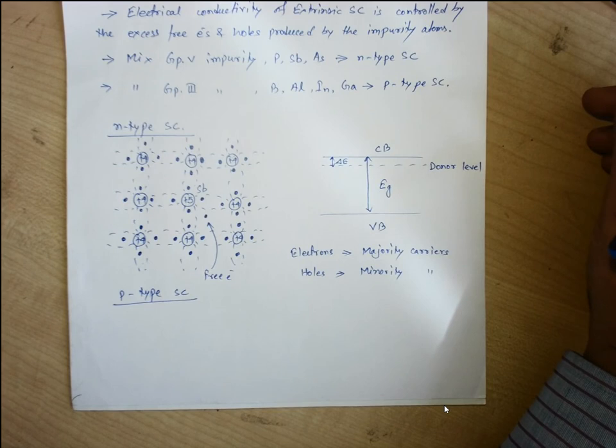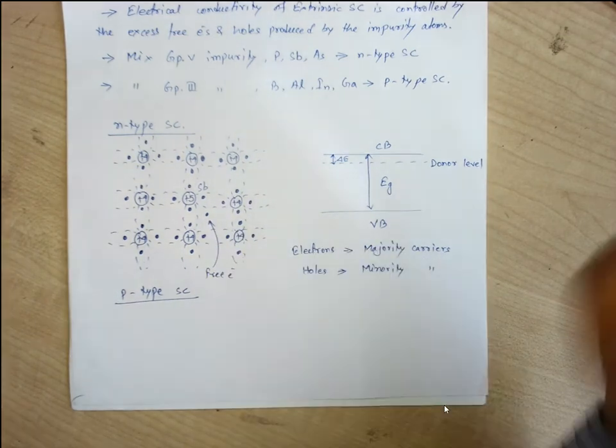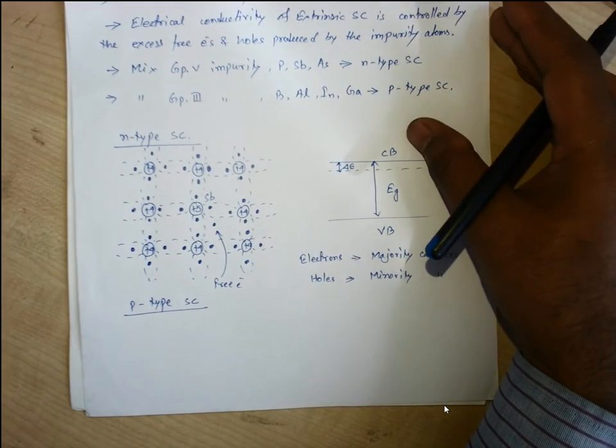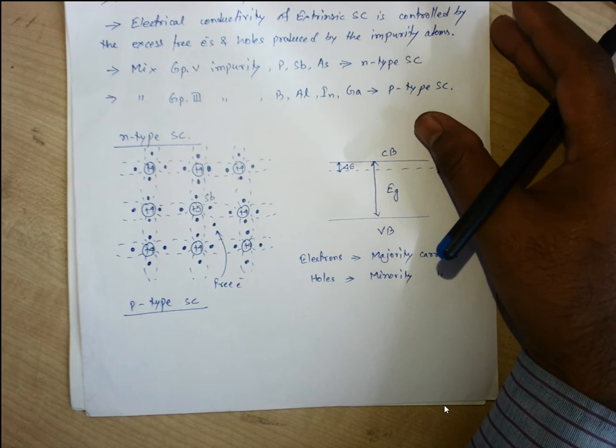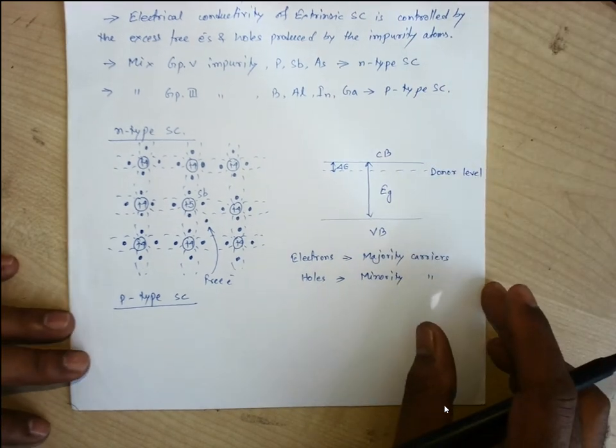Now when these impure atoms have been added, the number of electrons has increased compared to the holes, because an extra electron comes from the impure atom, as well as electrons that are there due to thermal excitation. So as the number of electrons is more compared to the holes, these electrons are the majority carriers and holes are the minority carriers.